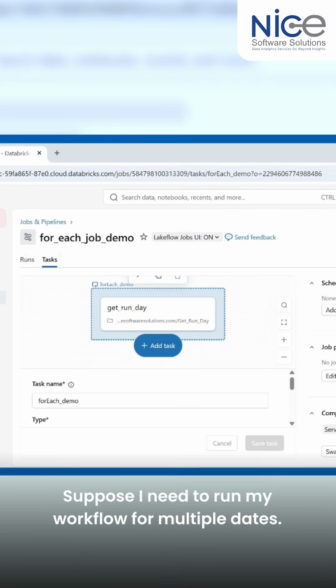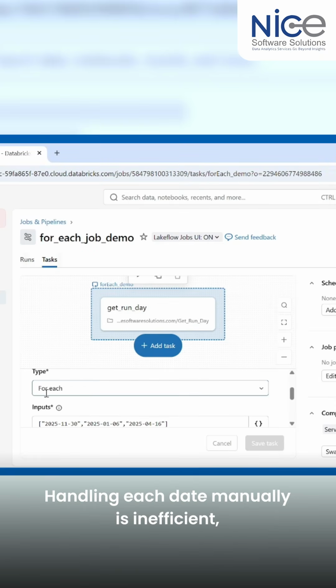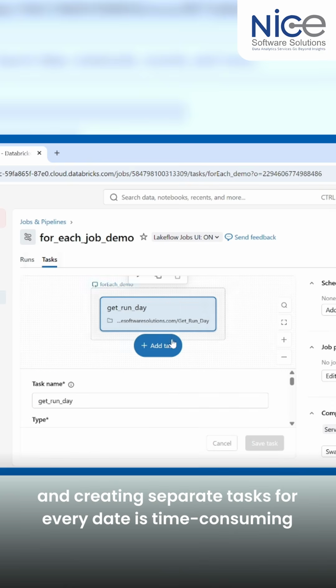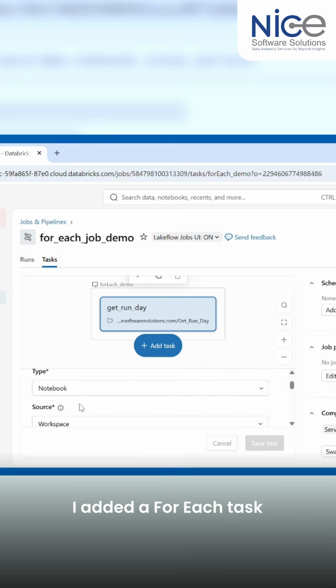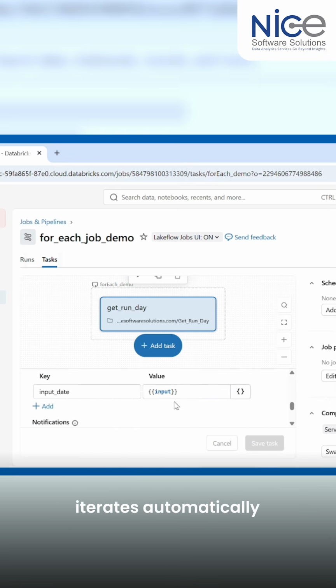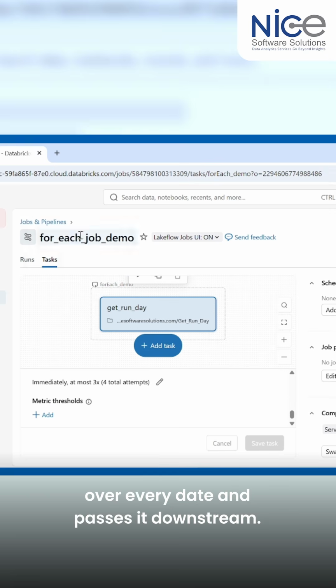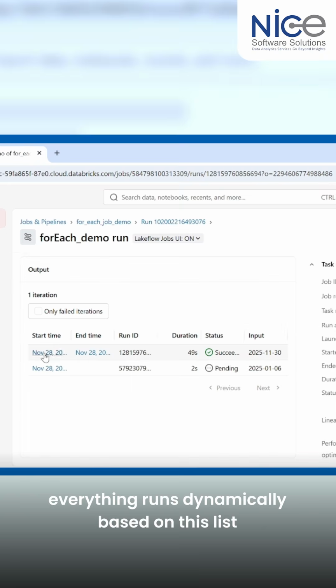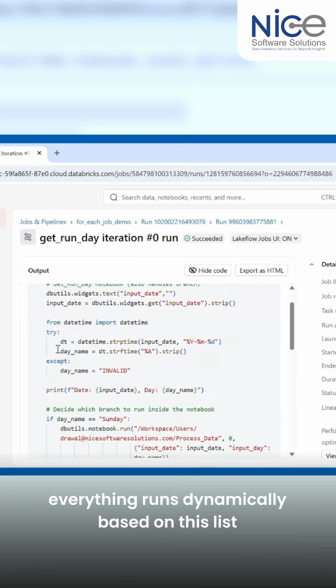Suppose I need to run my workflow for multiple dates. Handling each date manually is inefficient, and creating separate tasks for every date is time consuming. I added a for each task that takes a list of dates. This loop iterates automatically over every date and passes it downstream. Now, instead of multiple tasks, everything runs dynamically based on this list.